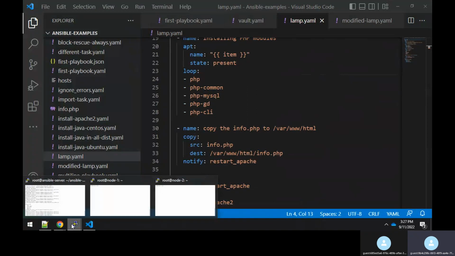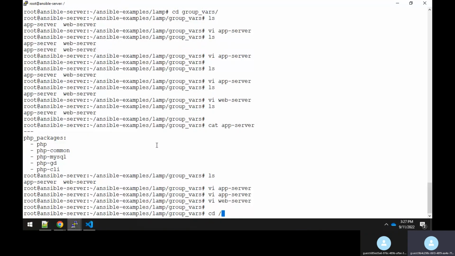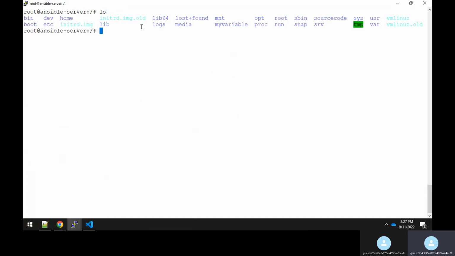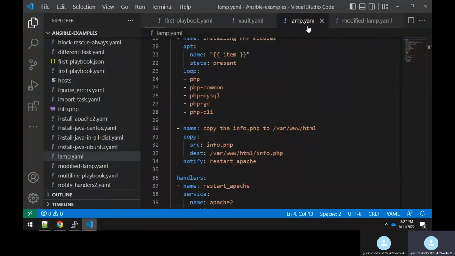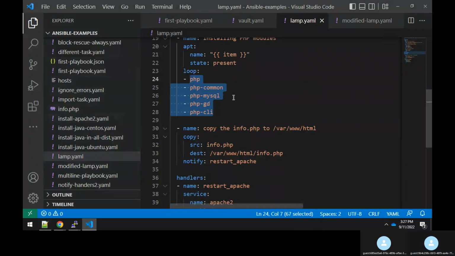So what that fellow will do, my friend, he will go to this server, maybe go to some slash partition here, something like this, and here he will try to place that file. Under this path he will try to give this playbook file. Now the thing is that since I'm using a lot of variables, and maybe I have defined all these variables in some host file, or in some group vars and host vars, I would have given all these variables under that. So in that case, what happened, guys?